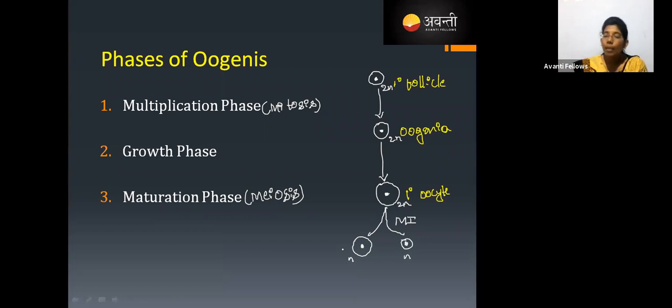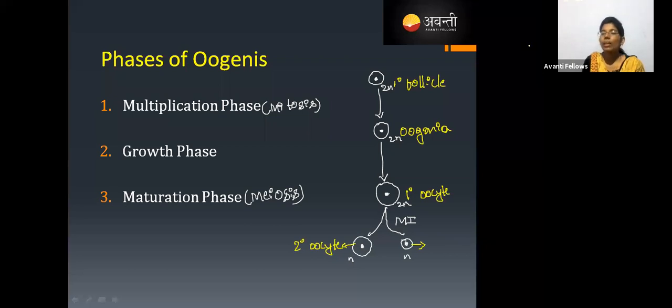The larger haploid cell is called, can anyone in the class tell me? Yes, very good, Akbar. Nishchita, super. Ankita, yes. The primary oocyte divides and gives us the large haploid cell, that is called the secondary oocyte. And there is a smaller haploid cell, that is called the polar body.